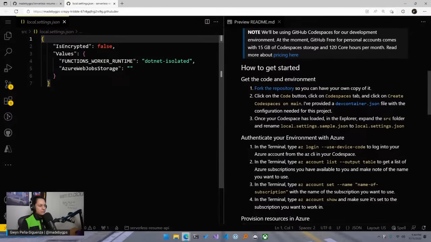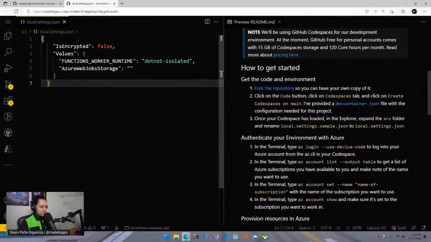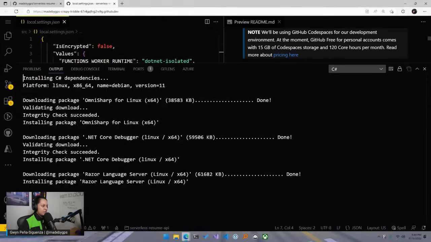Okay. So now what we need to do is authenticate our current environment with Azure. So how do we do that? We're going to press Control J, which will bring up that terminal at the bottom.